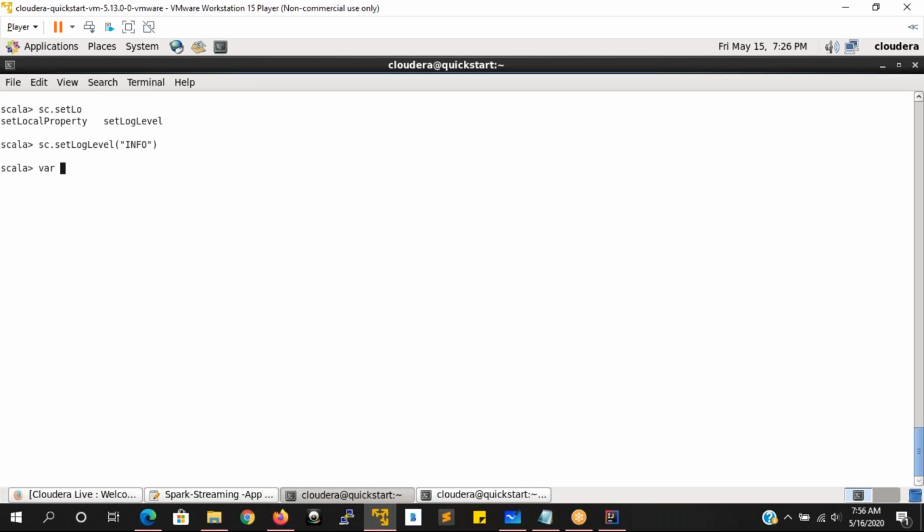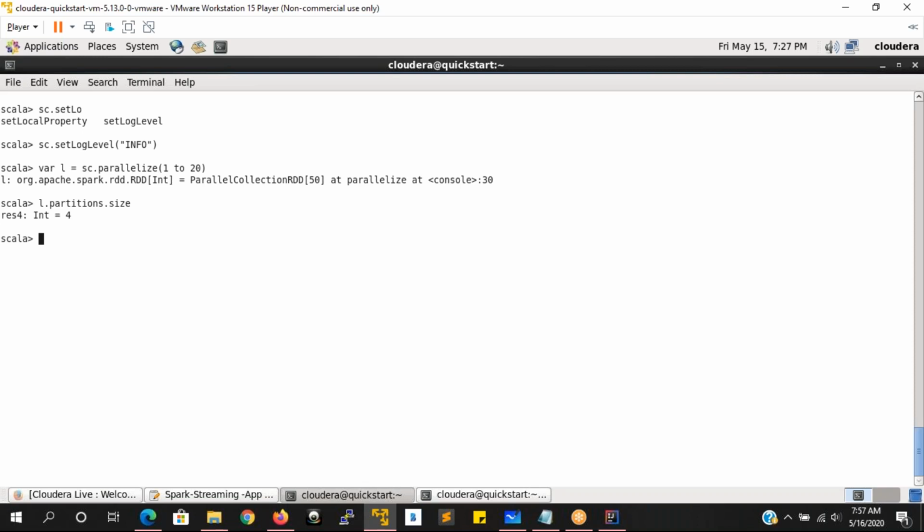So where L is equivalent to sc dot parallelize of 1 to 20, something like this I'm taking here. Now, how many partitions are you going to expect for this L? L dot partitions dot size. How many partitions? Because we are using all the 4 core processors, so we are going to see 4.